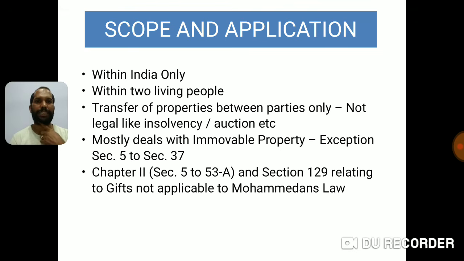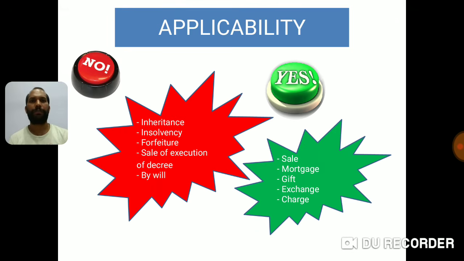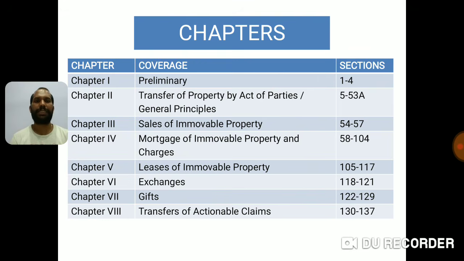Then when we were discussing scope, there are 5 scopes: within India, within 2 living people, transfer of property between parties only. Then this mostly deals with immovable property. Then chapter 2 and section 129 not applicable to Mohammedan law. Applicability we have discussed: applicable for sale, mortgage, gift, exchange and charge; not applicable for inheritance, insolvency, forfeiture, sale in execution of decree and by will. Next, we discussed the 8 chapters with section number 1 to section number 137.